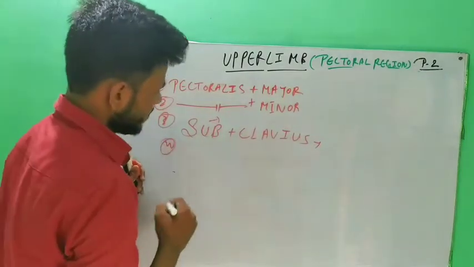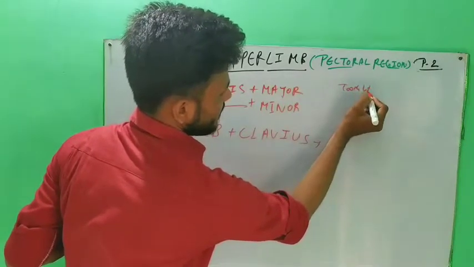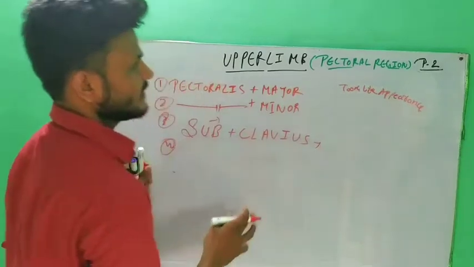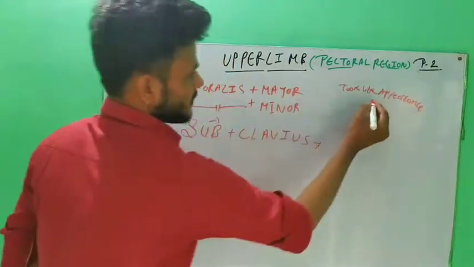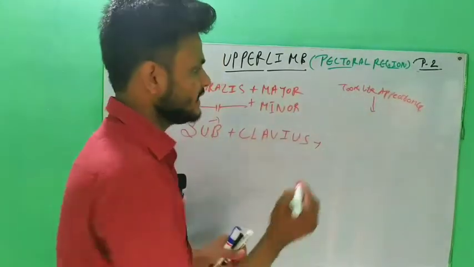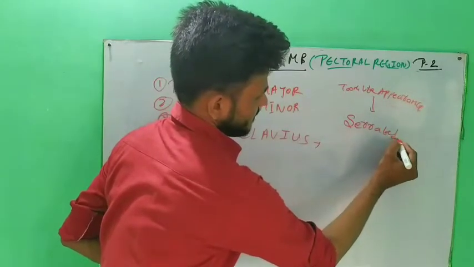Our fourth muscle has a tooth-like appearance. In anatomy, tooth-like appearance is also called serrated.